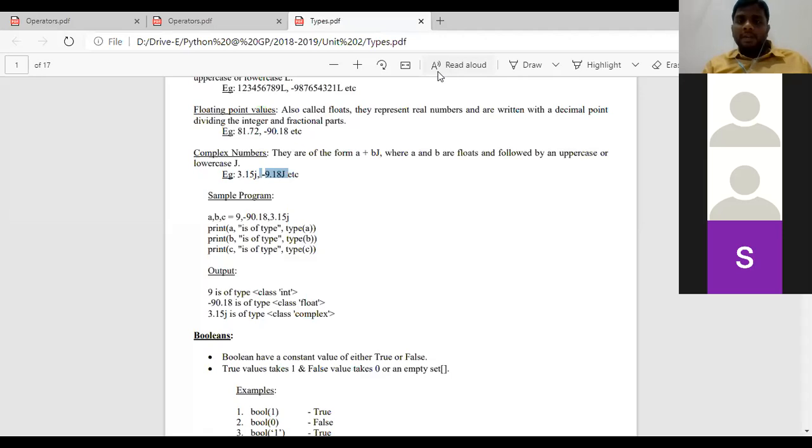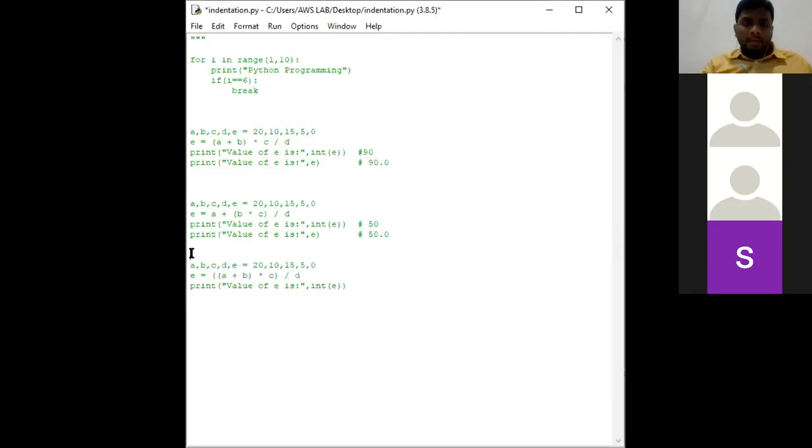Now we shall check with a small example program. See, up to here I am placing this as comment lines. Now we shall take A, B, C, D is equal to 9, 18.36, 9.81J.